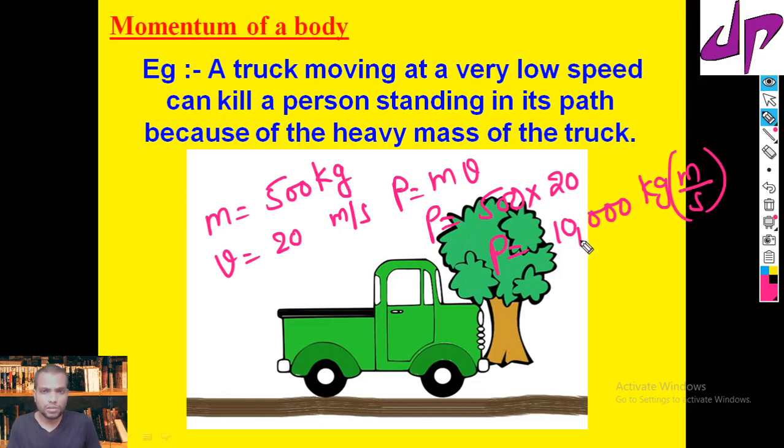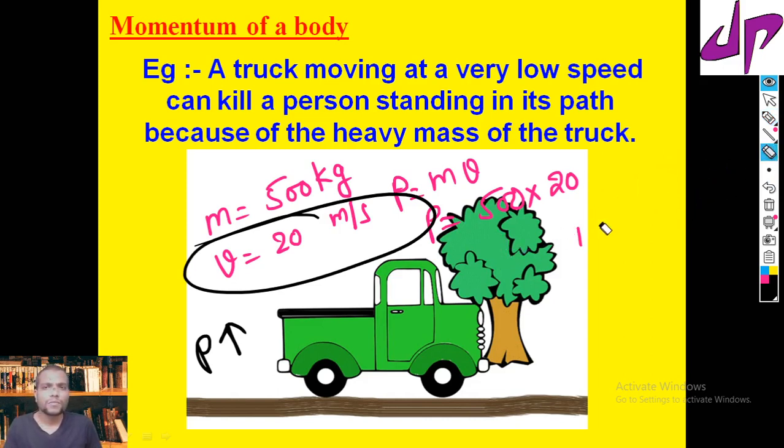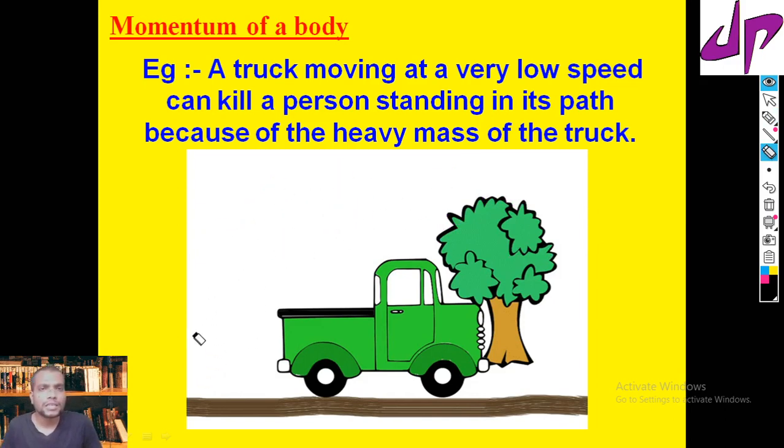Now you can see this value is huge. Why? Because if the velocity increases, the momentum increases. That's the reason even a small moving velocity can cause severe harm. So the moving object possesses momentum.